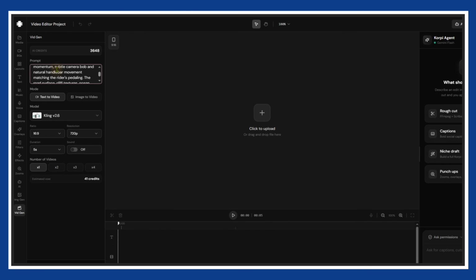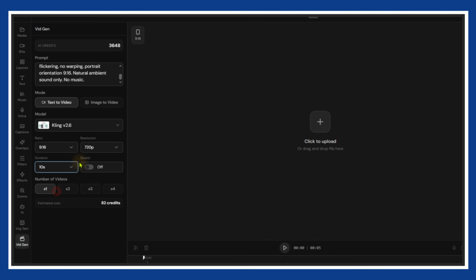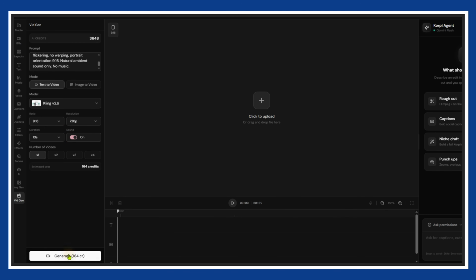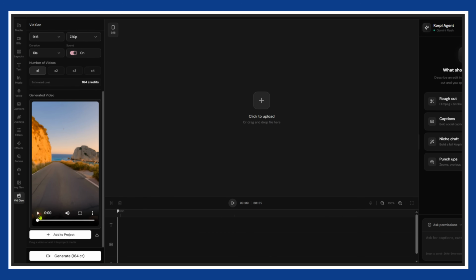Simply paste your standalone video prompt into the prompt box, set the aspect ratio to 9:16 for vertical viewing, and choose how many clips you want to generate. If you have enough credits on your account, don't forget to enable the audio toggle as well to get built-in sounds. Then click Generate. Once the video is generated, you'll get a result that looks highly realistic and is more than good enough to dominate this niche.